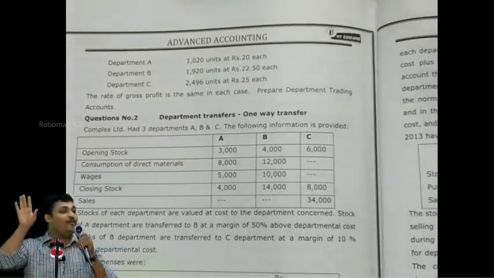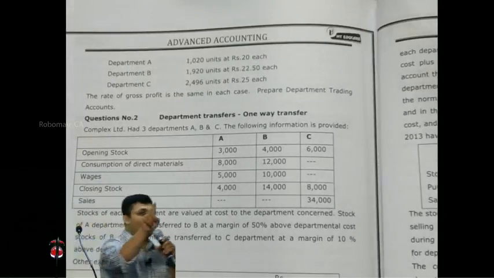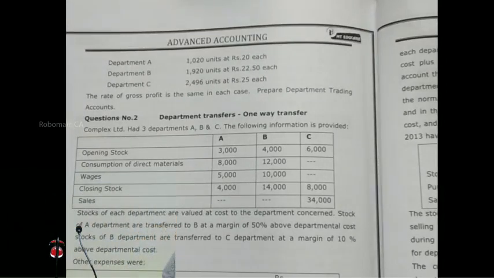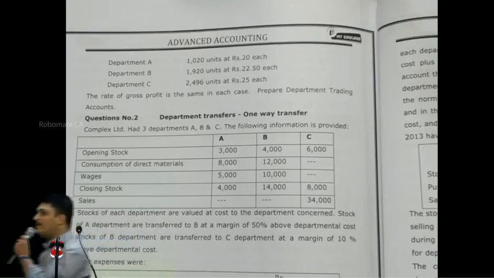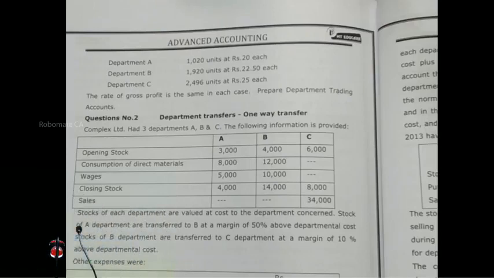Listen, friends, why should I not do it like this? When you find the gross profit ratio, it has to be for the same quantity of units. I know the sales quantity and the sale price, but I don't know the cost price of the sales quantity. Are you following? If you take the sale price of the sales quantity, you should take the cost price of the sales quantity. But I have the sale value of the sales quantity, but I don't have the cost.